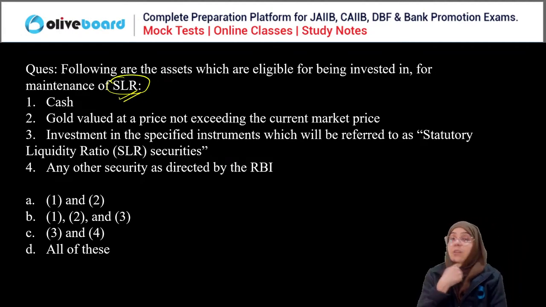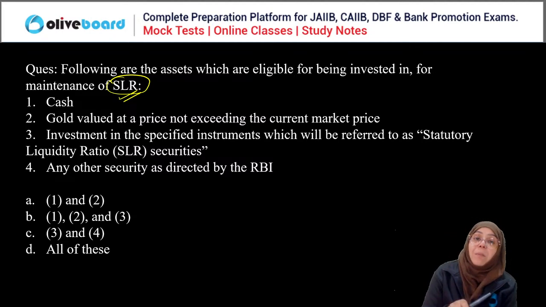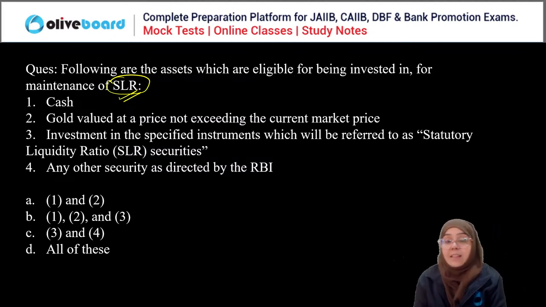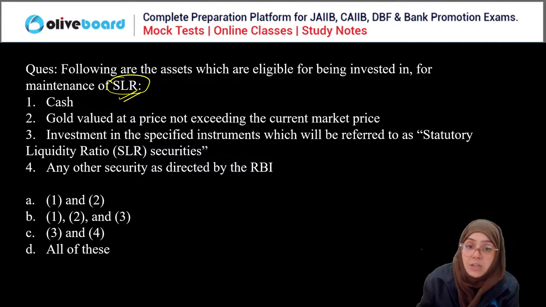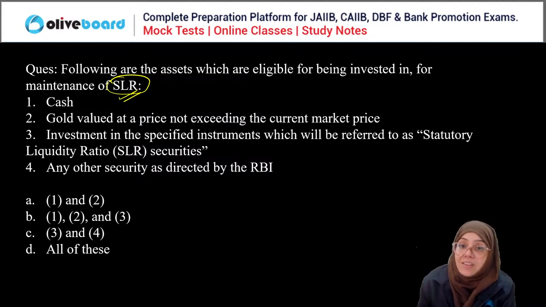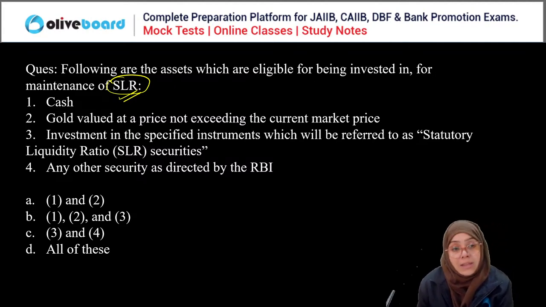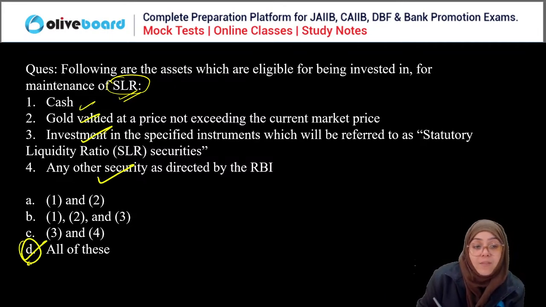Now, what is a statutory liquidity ratio? It means every bank has the condition that it has to maintain a fixed percentage of its total deposits with itself, and it can be in any form, either in cash or in non-cash. These are called the statutory liquidity ratio. So the correct answer for this question is all of the above: cash, gold, investment, and other securities.